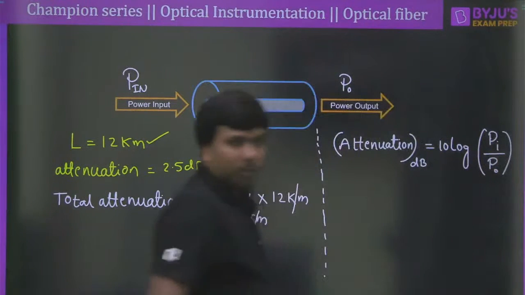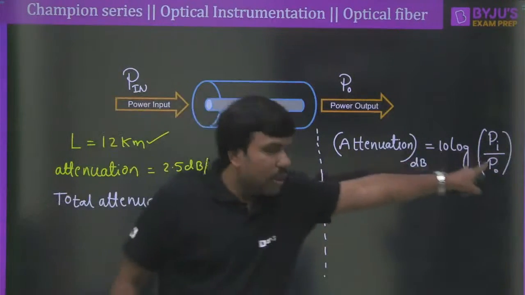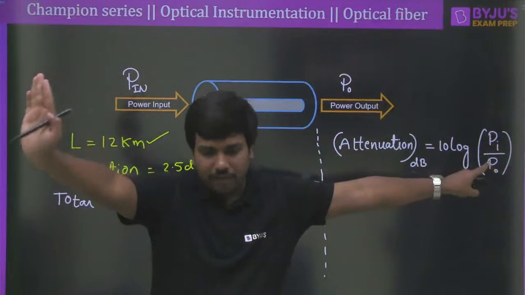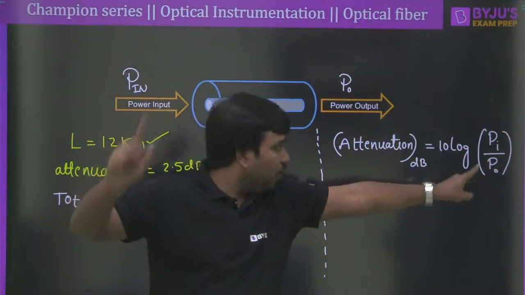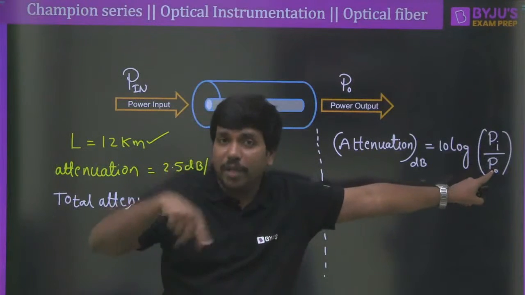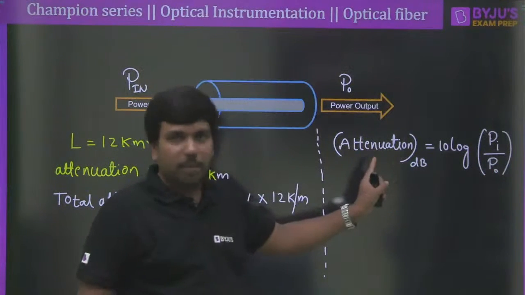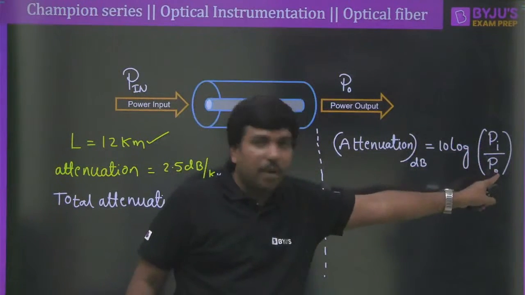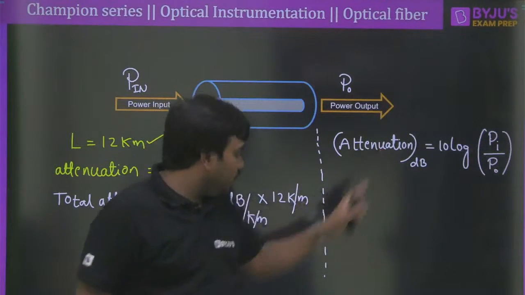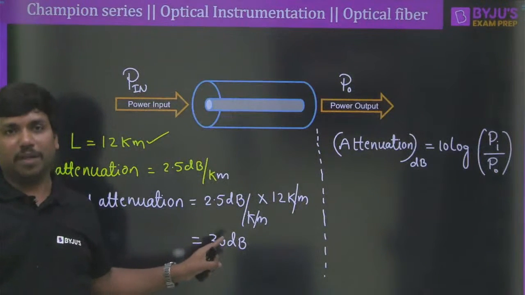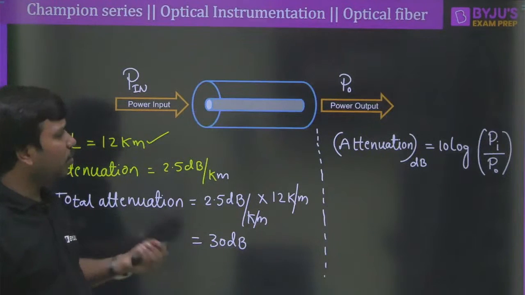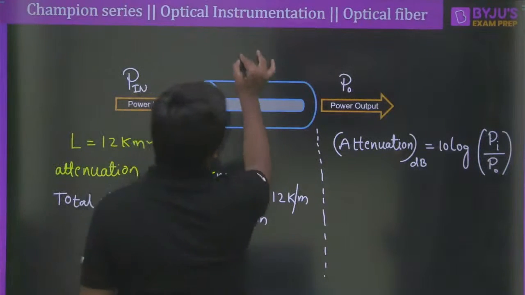Clear? Input power divided by output power. In every other sense, we usually do output power by input power. But in optical fiber, we must write input power by output power because the attenuation is taken as a positive number here, 30 dB. Quite obviously the output power will be less than input power.